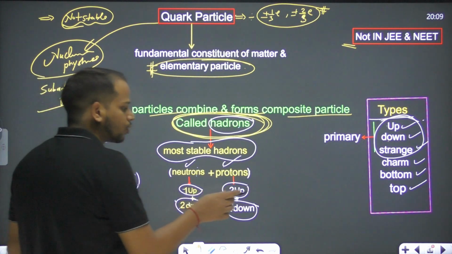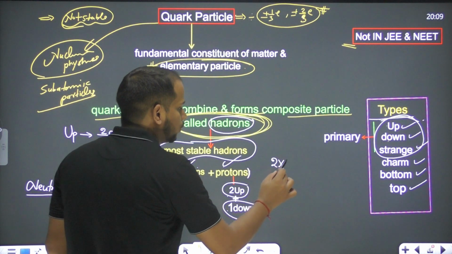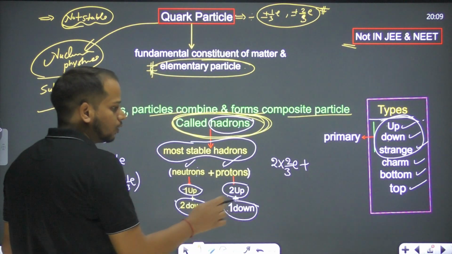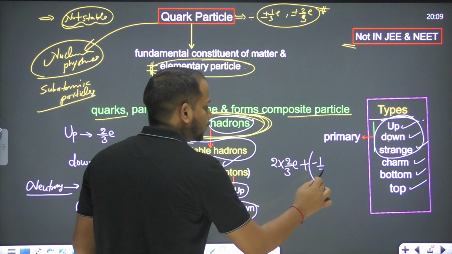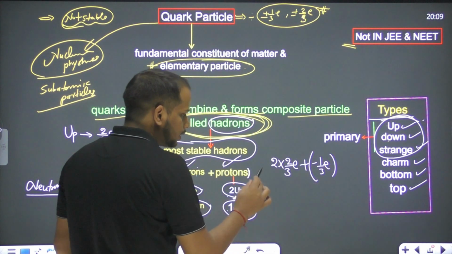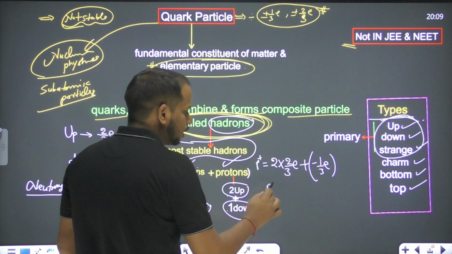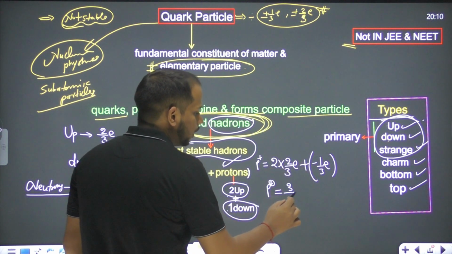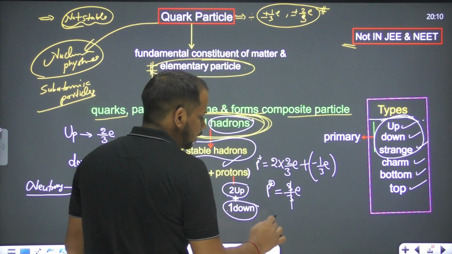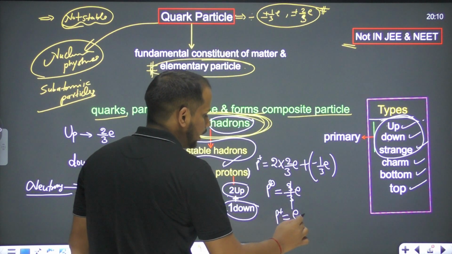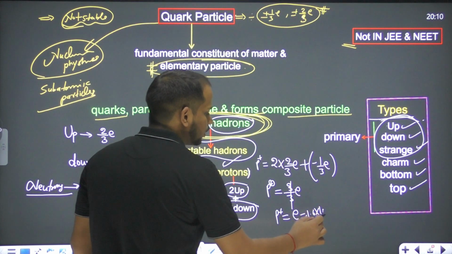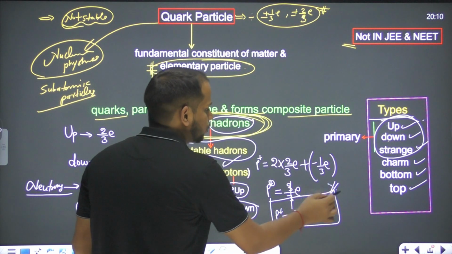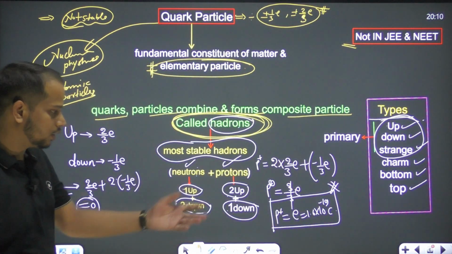Now for the proton, 2 up. It means 2 into the charge on up, which is 2 by 3e, plus 1 down. What is the charge on down? Minus 1 by 3e. So what will be the charge on the proton? It's 4 by 3 minus 1 by 3, so it will be 3 by 3e. So we can say the charge on proton is e, and we know e is 1.6 into 10 to the power minus 19, right? This is the charge on proton, as we know from the previous classes also.